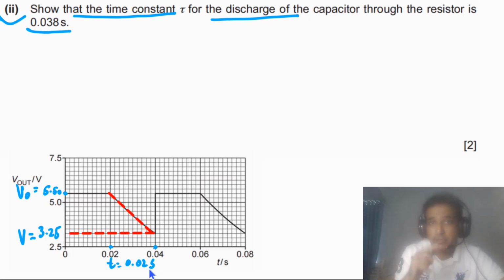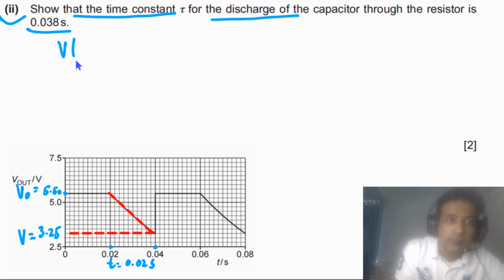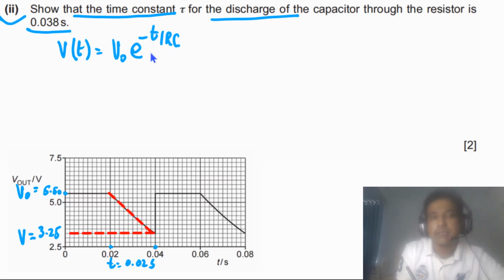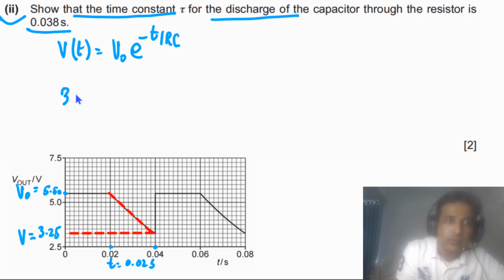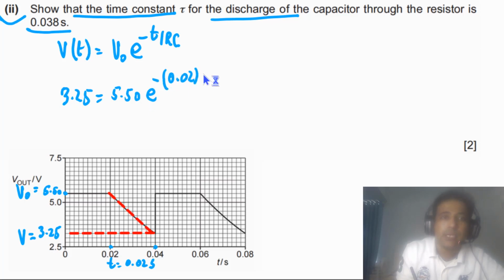So we are talking about discharging of a capacitor, so we need to understand V as a function of time is equal to V naught e to the power of minus t divided by RC. RC is the time constant. Vt has the value 3.25, meaning the value of PD across the capacitor after time 0.02 seconds is equal to 3.25, and the initial value of PD is 5.50. So here we have e to the power of minus t, and t is 0.02 seconds,